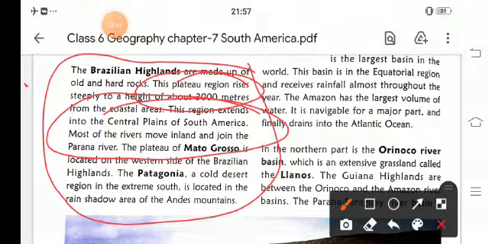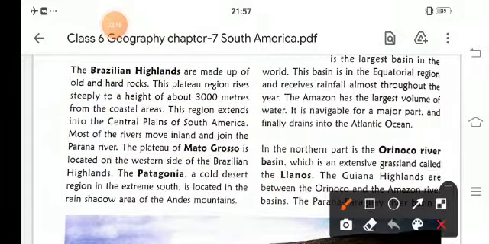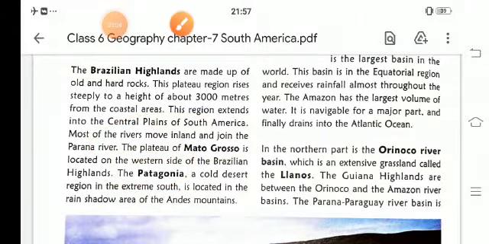The plateau of Mato Grosso is located in the western side of the Brazilian Highland, and Patagonia, a cold desert region in the extreme south, is located in the rain shadow area of the Andes mountain.